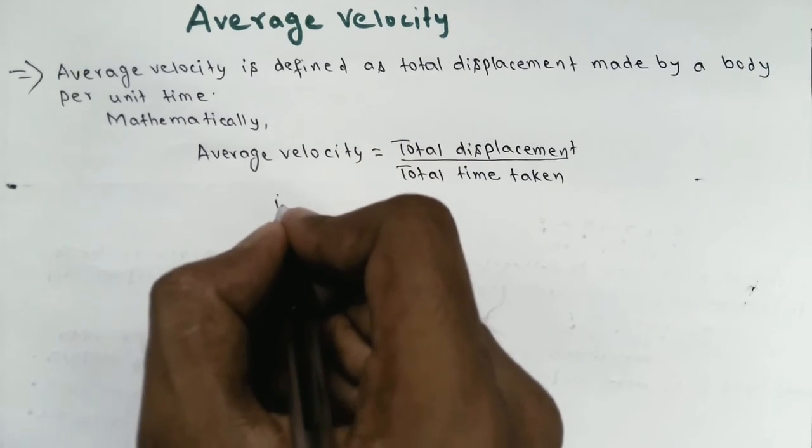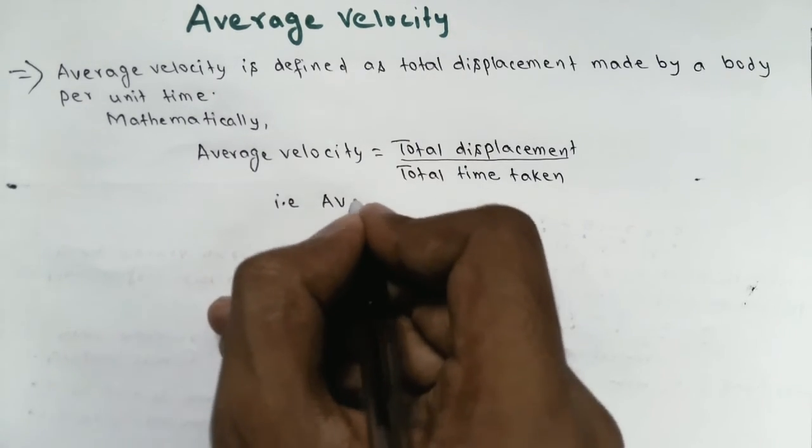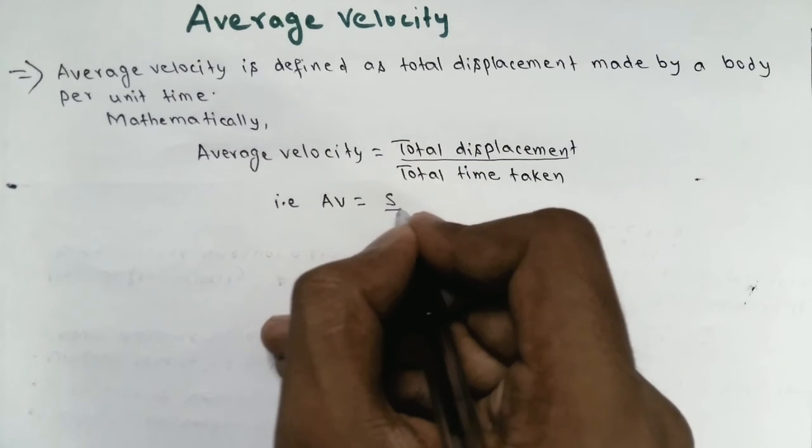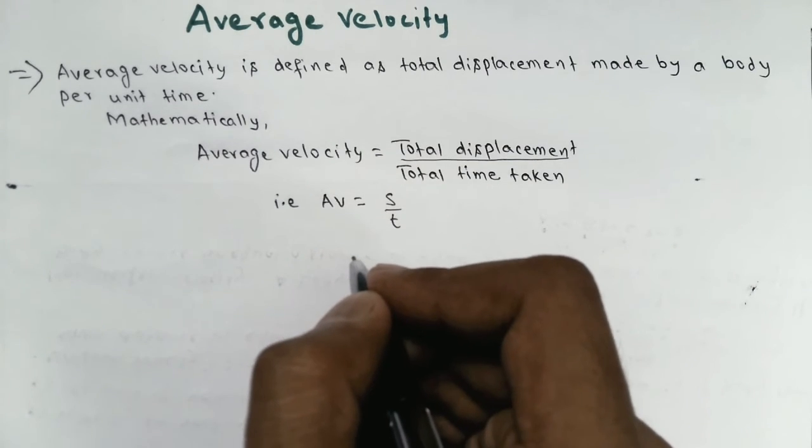So you can write in short, AV, average velocity, equal to S by T, total displacement by total time taken.